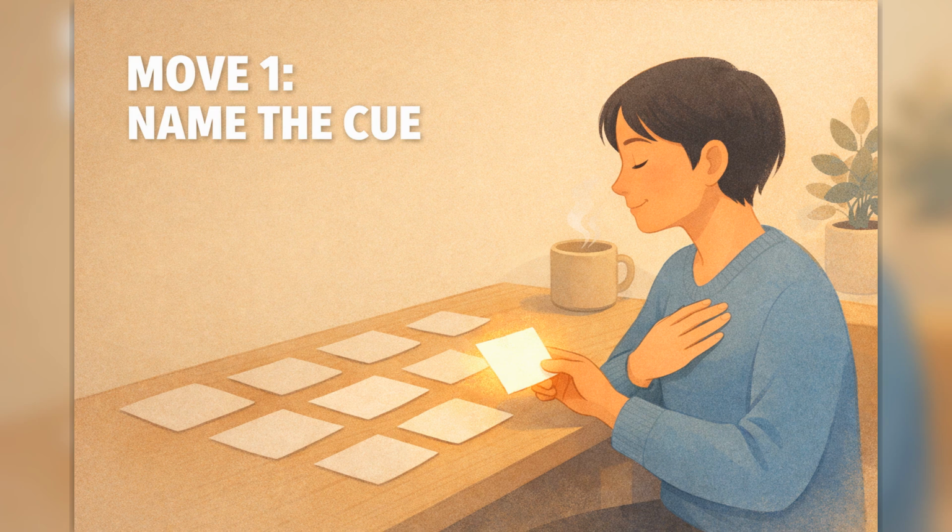Let us isolate the cue. The cue is not the whole project. The cue is the instant you look at the list and feel mental friction. Maybe there are 20 items. Maybe priorities are unclear. Maybe every item sounds like a big commitment. That exact moment decides the rest of your session.